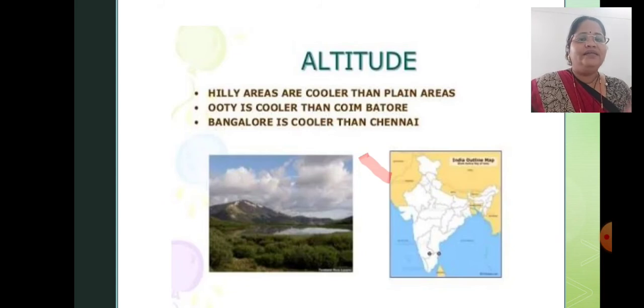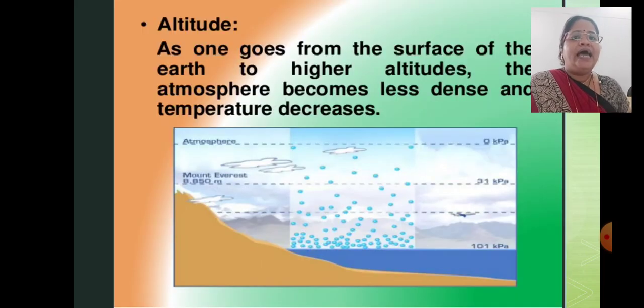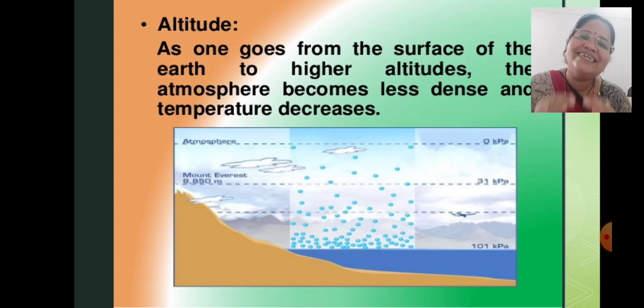Because of that only, hilly areas are cooler than plain areas. Ooty is cooler than Coimbatore. Bangalore is cooler than Chennai. Because of altitude only, which plays a very important role. Children, as one goes from the surface of the earth to higher altitudes, the atmosphere becomes less dense and the temperature decreases.